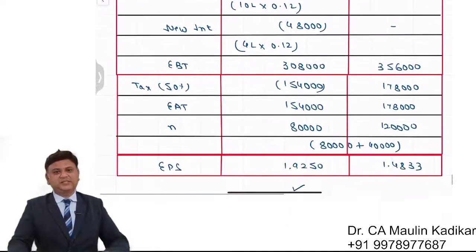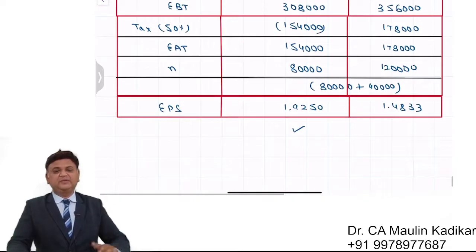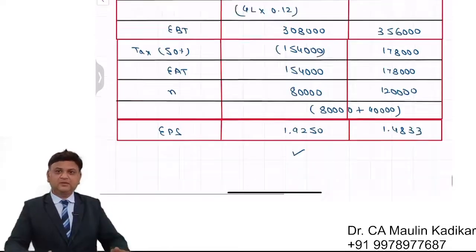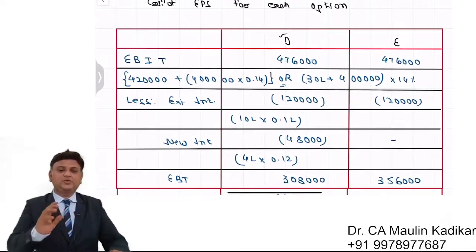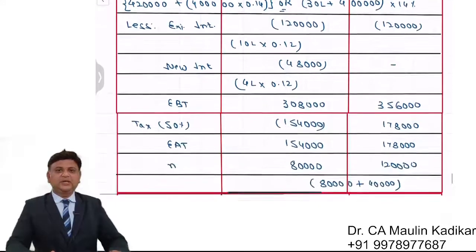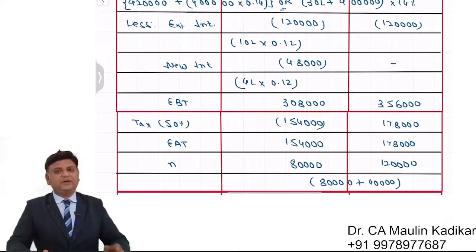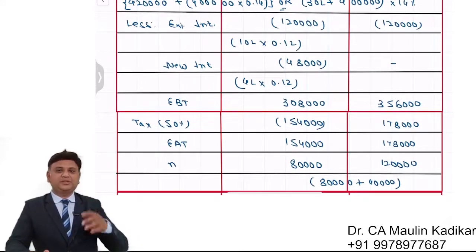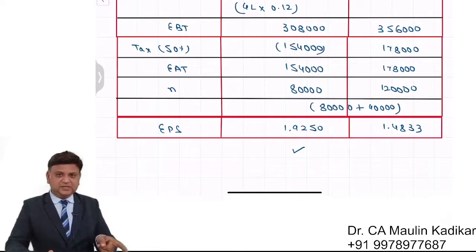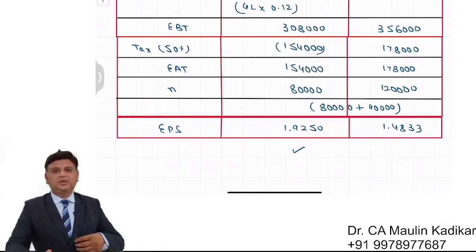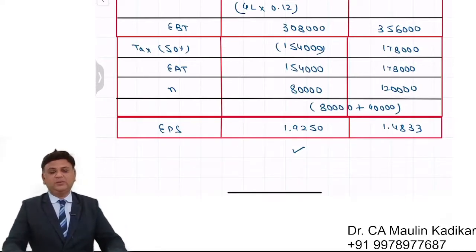EBT minus tax is EAT, divided by the number of equity shares gives EPS. Similarly for the second one, EBIT is going to remain the same, existing interest is going to remain the same, new interest will not be there. Why? Because we have issued new equity shares. EBT minus tax is EAT divided by number of equity shares, existing 80,000, new 40,000. Accordingly, the EPS is found 1.4833.